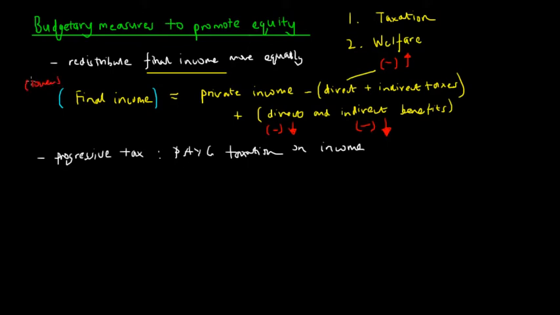I'm going to put in green what happens to those with lower incomes. So people with lower incomes, they have a lower private income. So automatically this means that they have less direct taxation. So direct taxation would decrease, which is a good thing.